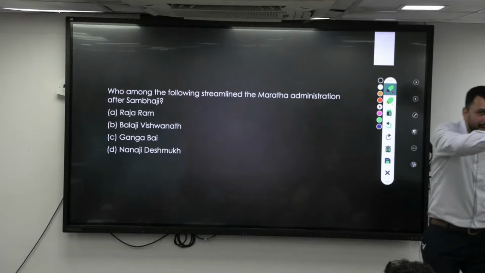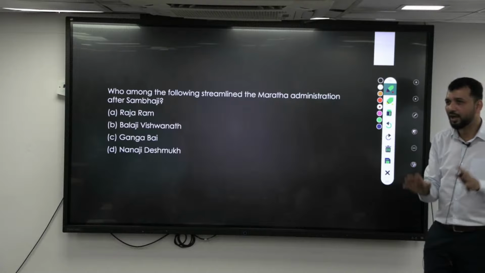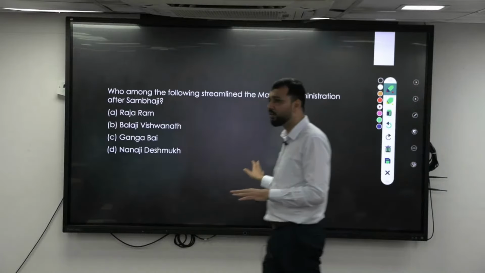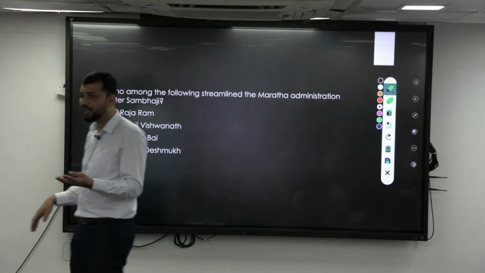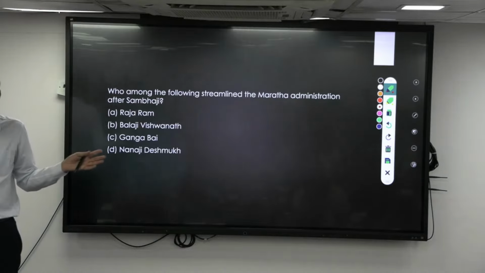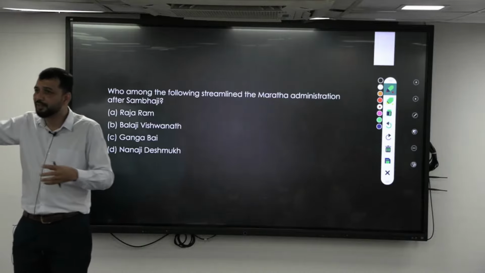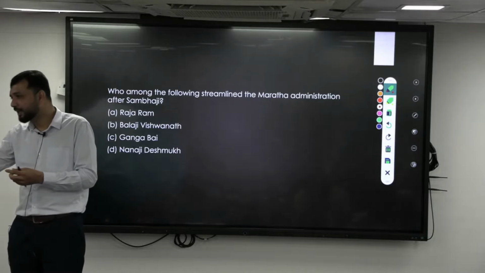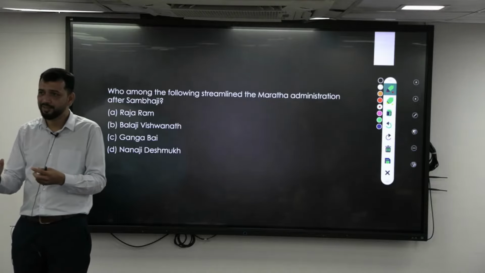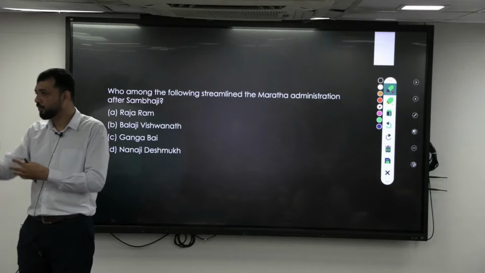He met those supporting Tarabai and those supporting Shahu and told them to support Shahu only. In return, they would get the right to collect tax and become Sardars, like the Gaekwad and Bhonsle. They would be allowed to collect Sardeshmukhi and Chauth taxes. So they become rich, and we become rulers. He made that deal.